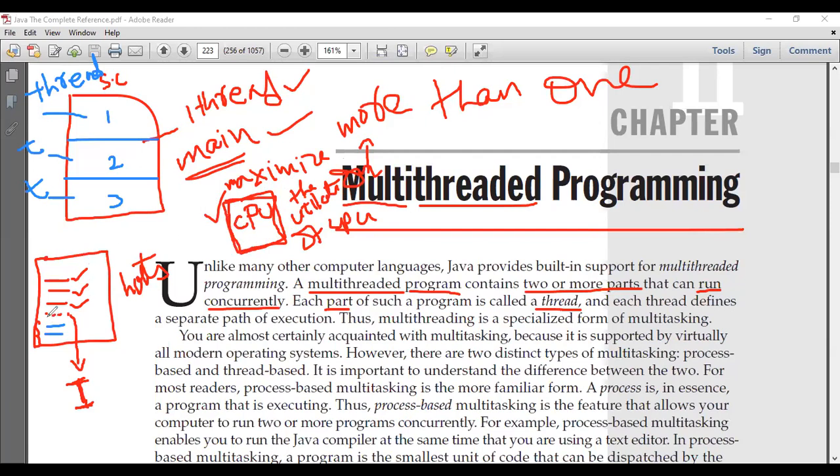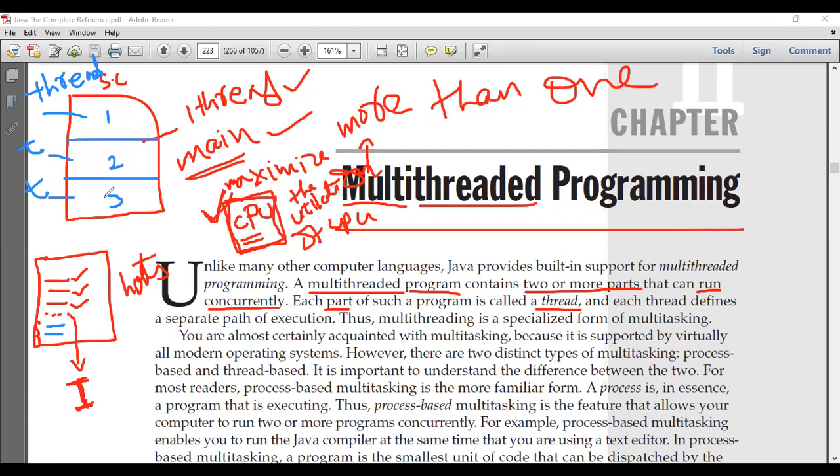As you see here, when my program is waiting for some input or output operation, my CPU is going to become idle. In other words, the CPU is not performing any operation. It is idle until the user has provided the desired input, right? So in order to maximize the CPU utilization, we can divide a program into multiple parts: part 1, part 2, and part 3. And we can call each part a thread.